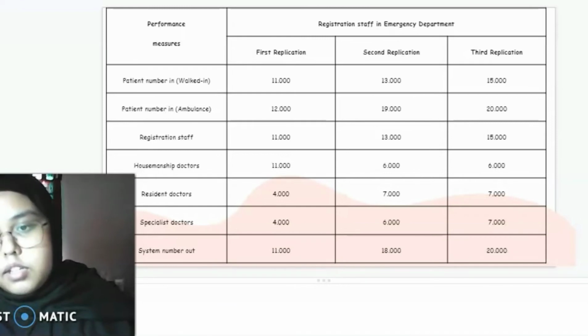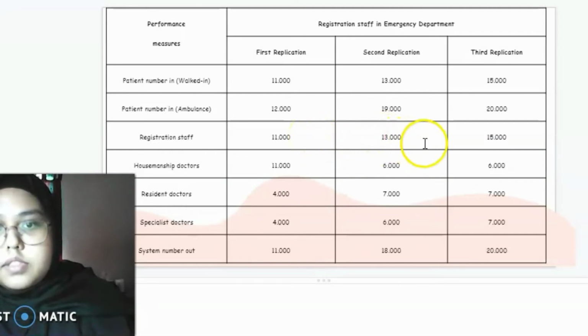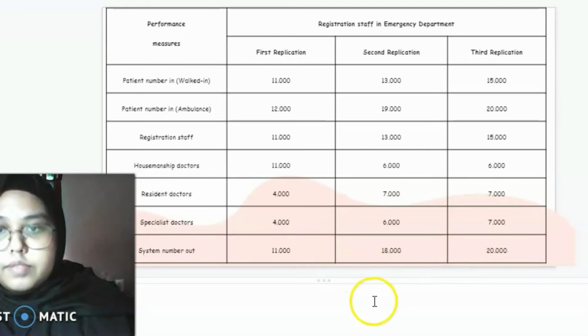In the result, we can see that they can't handle it because the patients for walk-in are still stuck at 11. It is the same for the second and third application, because one staff can't handle all the walk-in patients. So reducing the number of staff is not a good idea for the emergency department. Hospital manager, doctors, resident doctors all have patient numbers in for ambulance, and the system number out for the first, second, and third application is 11, 18, and 20 respectively.